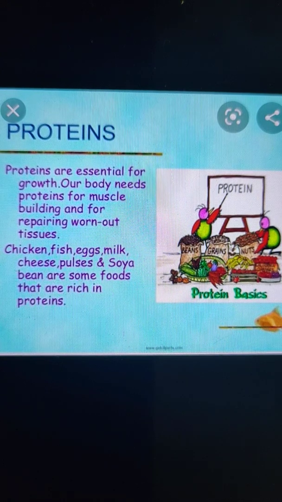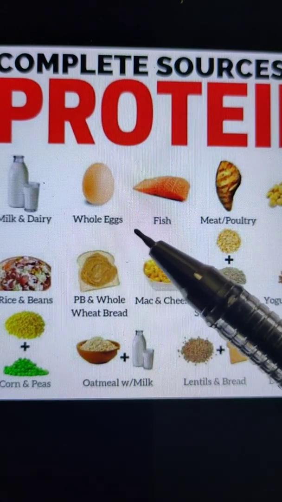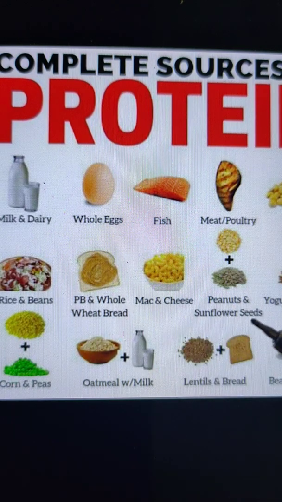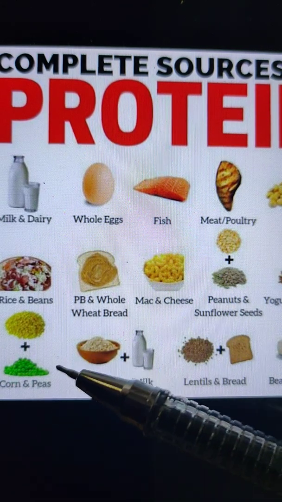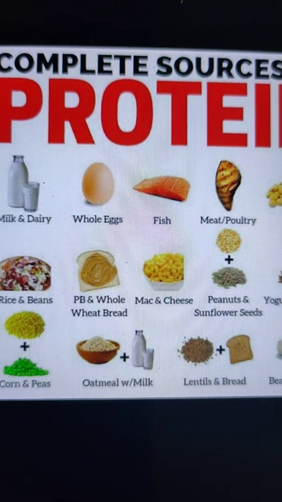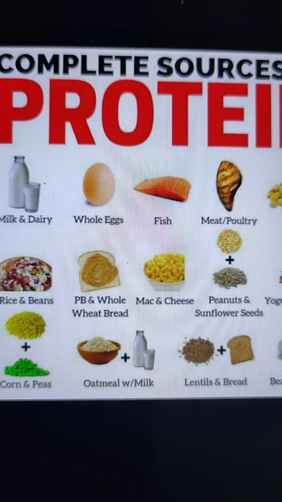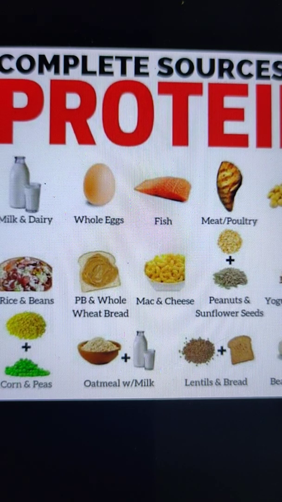There are many other sources of proteins like milk, whole eggs, fish, meat, beans, wheat bread, cheese, sunflower seeds, yogurt, corn and peas, oat milk, lentils. They are all sources of proteins, and we must include them in our diet for the proper growth and development of our body. Due to the deficiency of proteins, we may suffer from many diseases like kwashiorkor, marasmus, and many others.